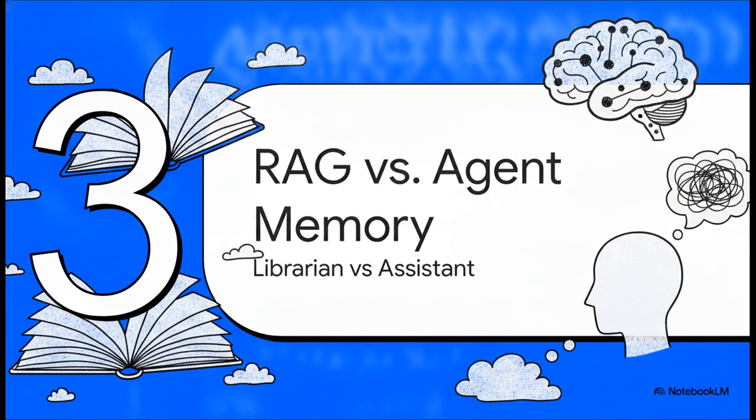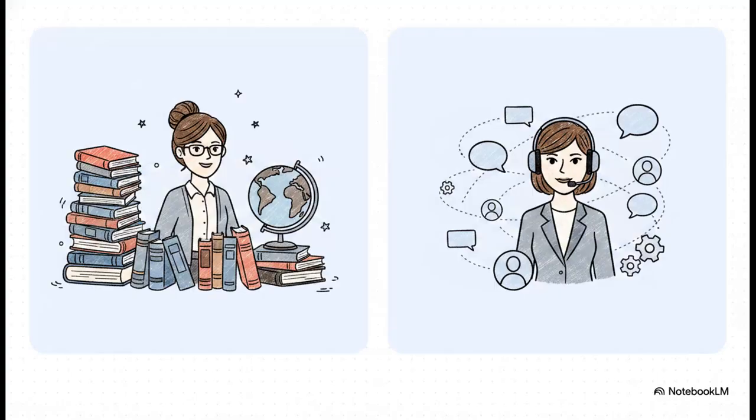Moving right along to section 3, RAG versus agent memory. This brings us to an absolutely crucial distinction in modern AI architecture because we really have to separate external, global data from deeply personal, user-specific context. To really understand the difference, compare a research librarian to a personal assistant. RAG engines act like the librarian. They use static, shared documents to retrieve global world knowledge. The librarian is a total expert on the world, but they don't know anything about you.